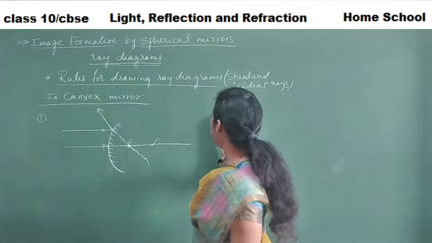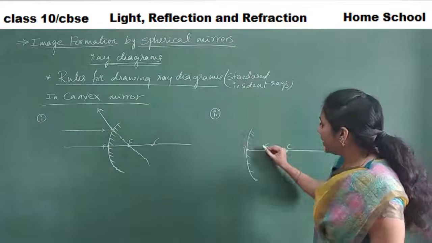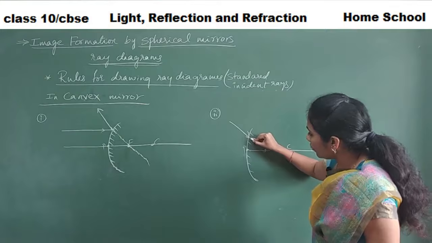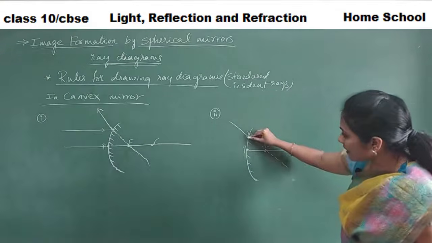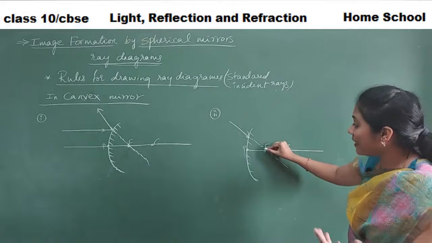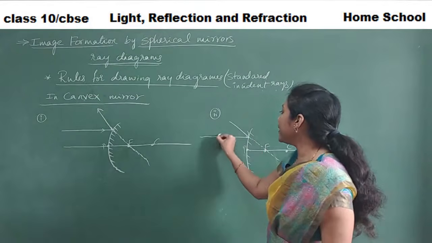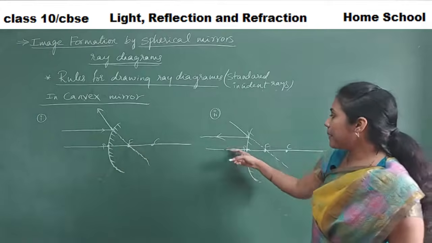Coming to the second rule. So what is our second rule? Just the opposite. If an incident ray goes through a focus, and the focus is behind, right? If this is an incident ray that appears to go through the focus, then the reflected ray is parallel to the principal axis. This is our principal axis.